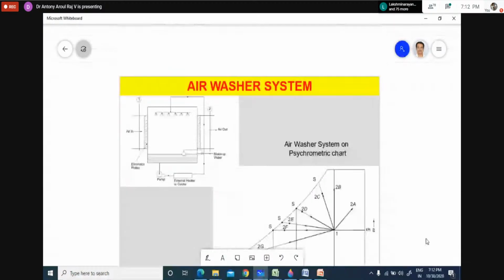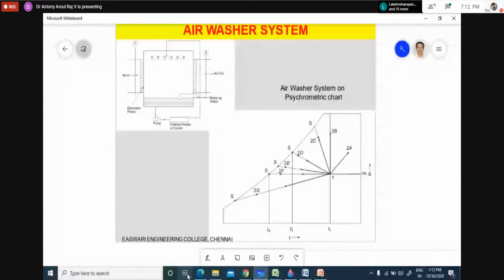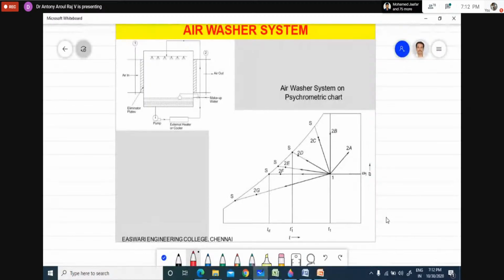So we will go to the air washer system. I request everyone, there may be a small delay. Please pardon me because we have to cover a few portions.